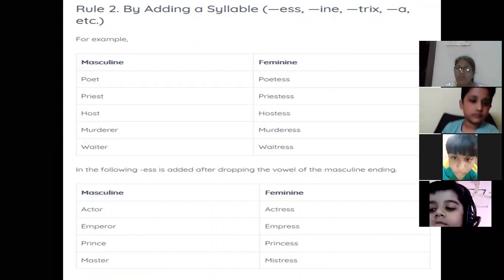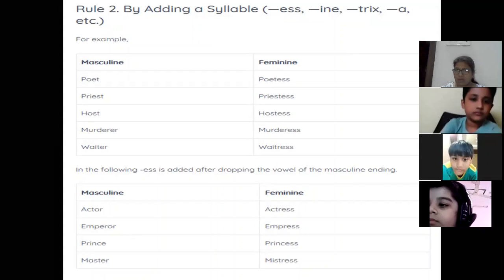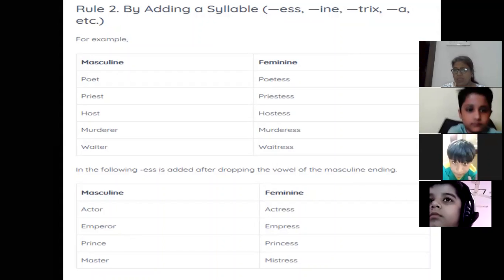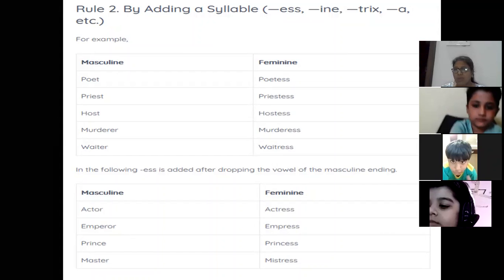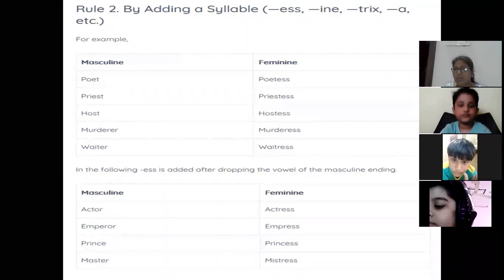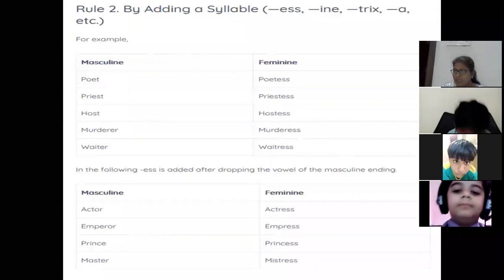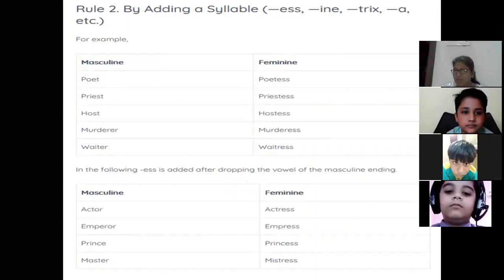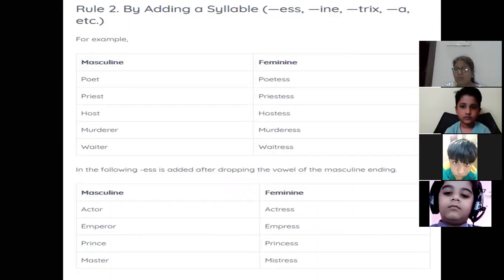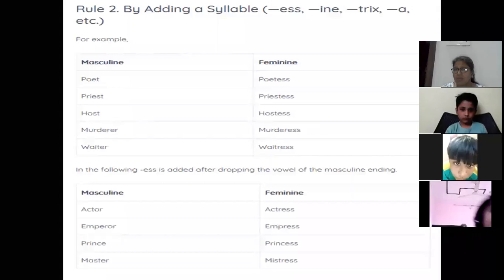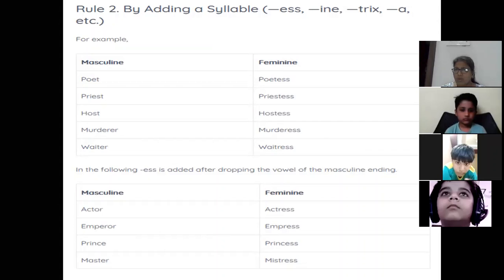Now see, the first one given is poet. When you are changing it into feminine, it becomes poetess. When you are adding E-double-S, there is a very light sound of vowel E. Poetess. A sound is coming. Again, priest becomes priestess. Host, hostess. And so on.